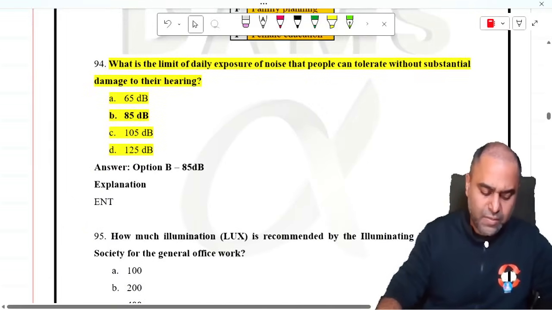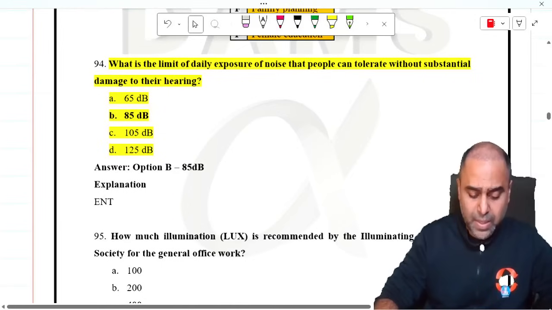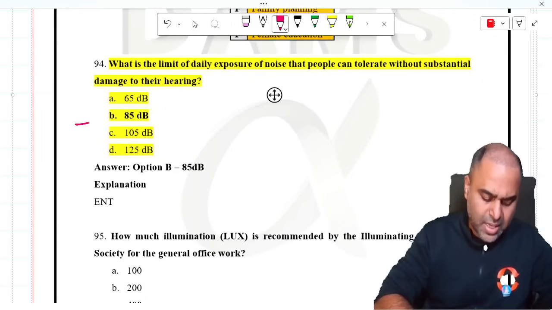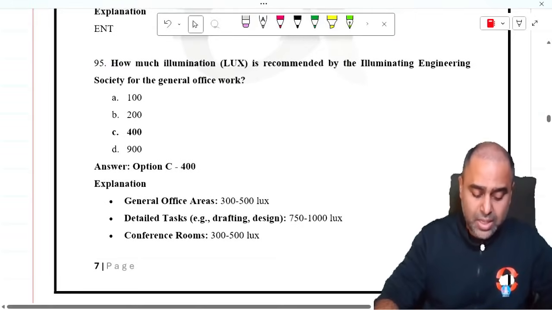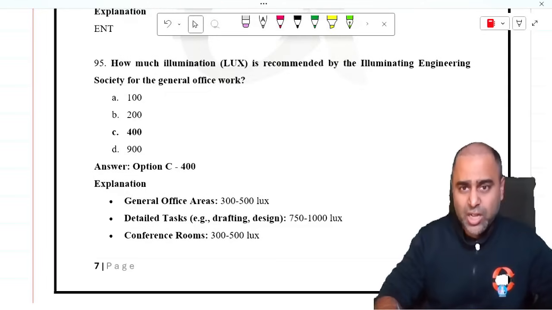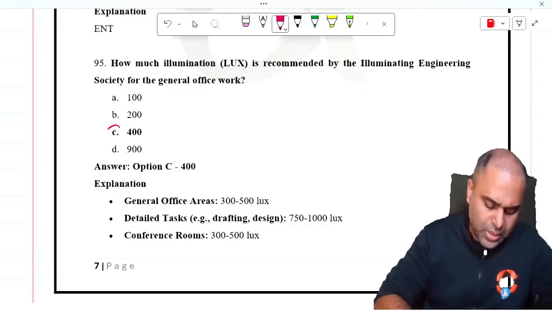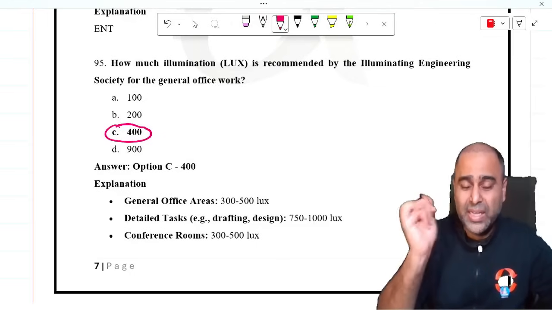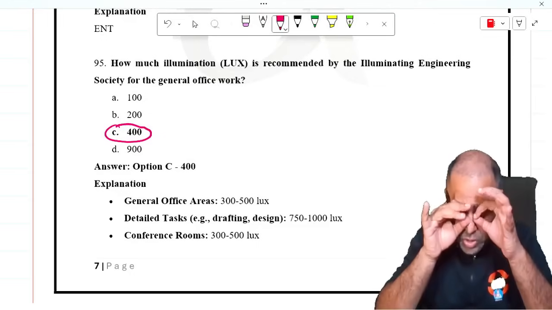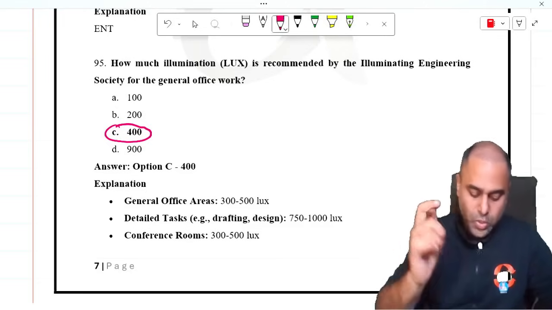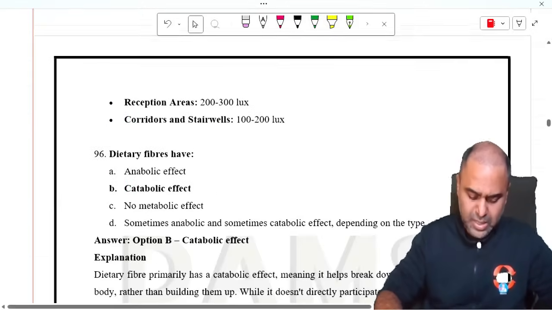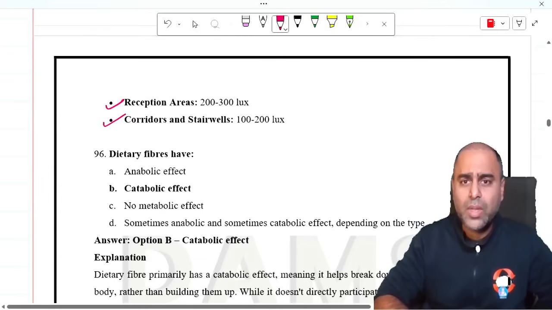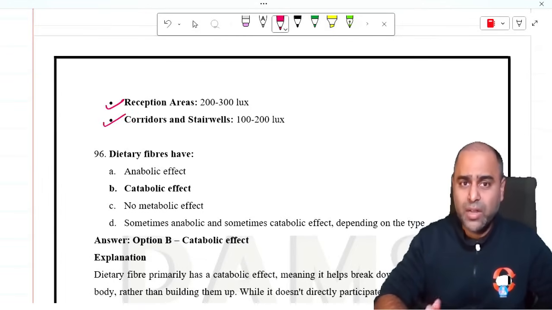A question from ENT. Which of the following is the limit of daily exposure to noise that people can tolerate without substantial damage to hearing? It is 85 decibels. Deepak sir will help you out for details. How much illumination in lux is recommended by the Illuminating Engineering Society for general office work? Now guys, general office work or your OPD, it is around 300 to 400. But where you are doing detailed work, like microscope work or you are a watchmaker, you would require more light. Even in the conference room you need more, while a normal reception area is slightly darker. Corridors should have a diffuse kind of lighting.